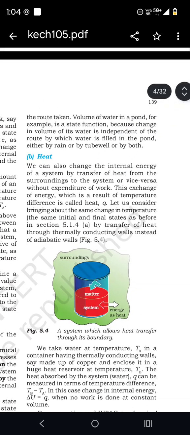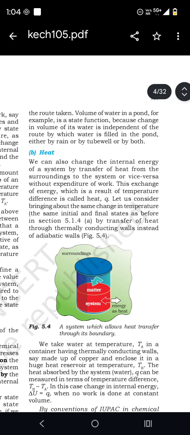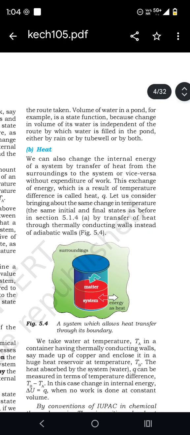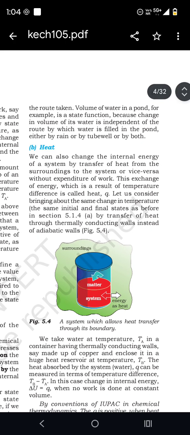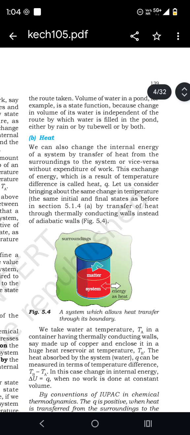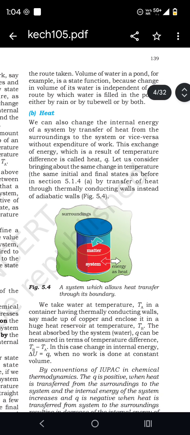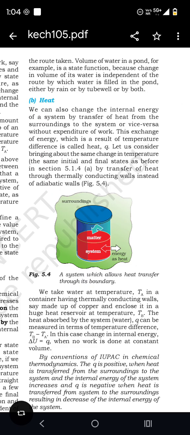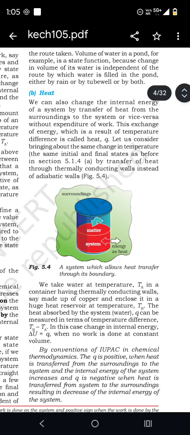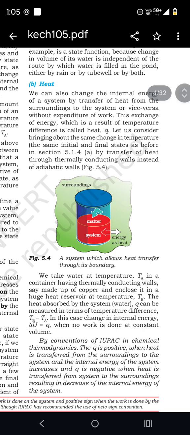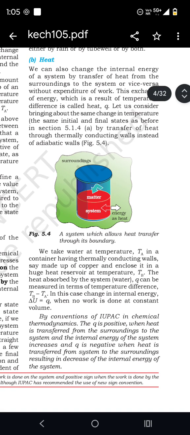Heat. We can also change the internal energy of a system by transfers of heat from the surroundings of the system or vice versa without expenditure of work. The exchange of energy, which is the result of the temperature difference, is called heat Q. Let us consider bringing about the same changes in temperature, the initial and the final state as before in the section, by transfer of heat through thermal conducting walls instead of adiabatic walls.